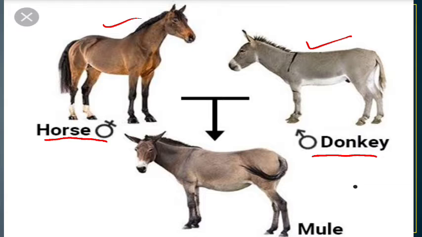These are two different animals. When the horse is mated with the donkey, one different species is born, that is the mule. The mule will have the characters of the donkey as well as the characters of the horse.